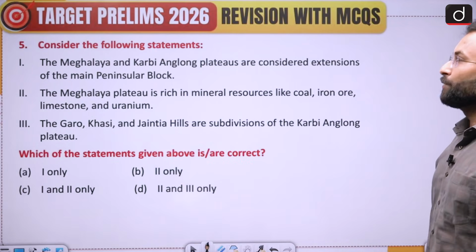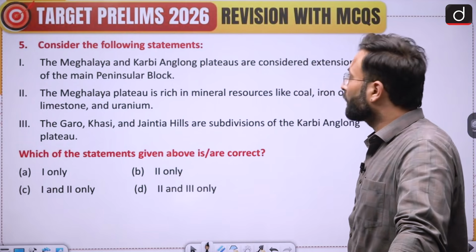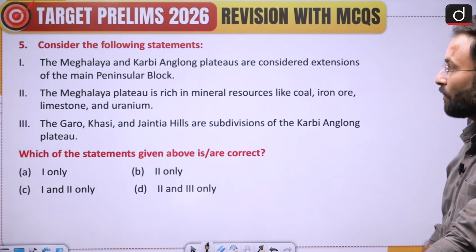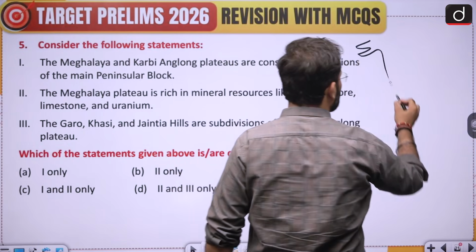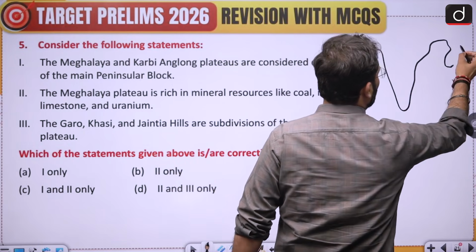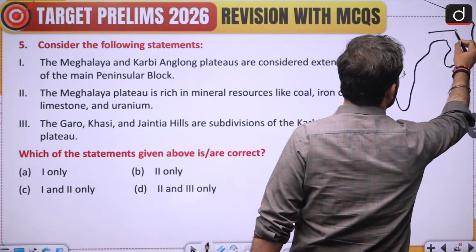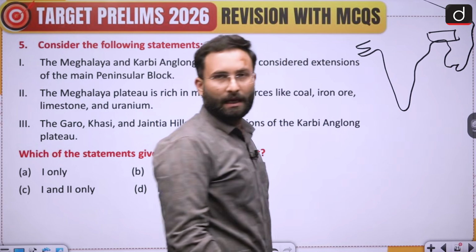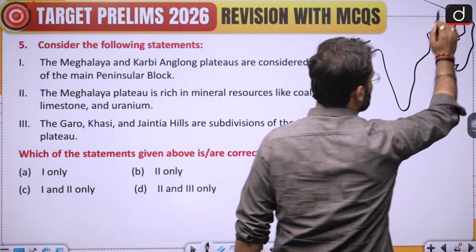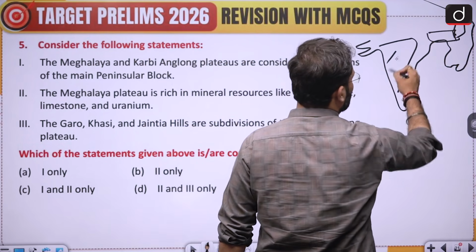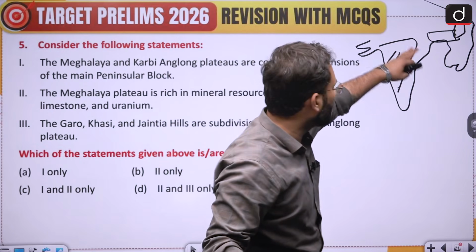Okay, now let's move further to question number 5. Consider the following statement: the Meghalaya and the Karbi Anglong plateaus are considered extensions of the main peninsular block. Now when we talk about the peninsular block, this looks something like this. Okay, and then over here again we have the northeast region. This is your Meghalaya plateau. Okay, now Karbi Anglong is somewhere over here. This is the extension. Now here you can see this is your Deccan traps, or you can say the plateau region of the peninsula.